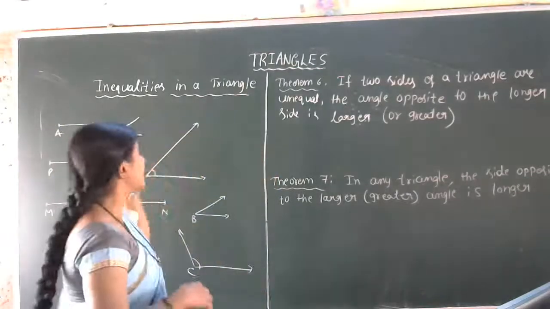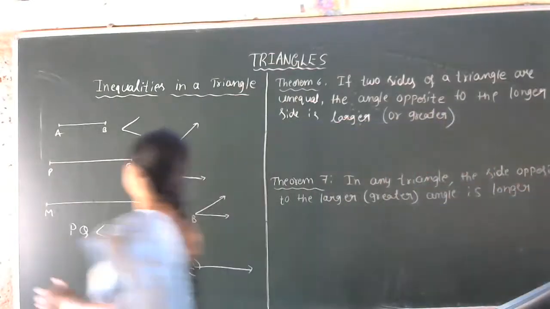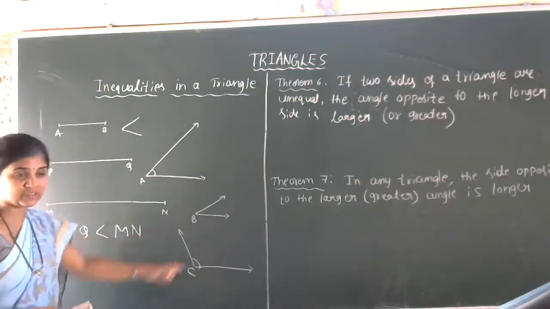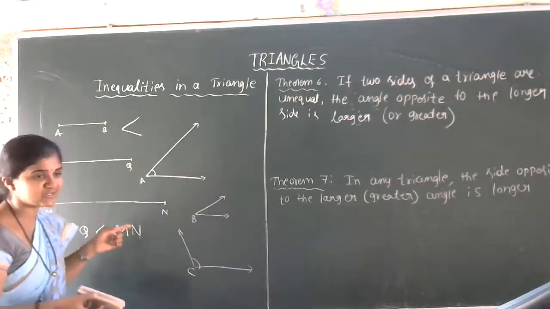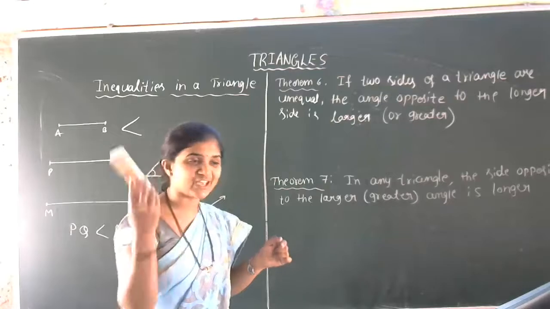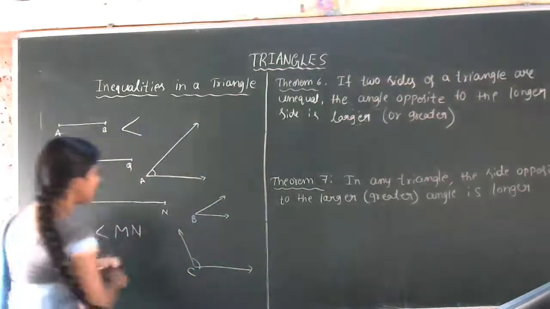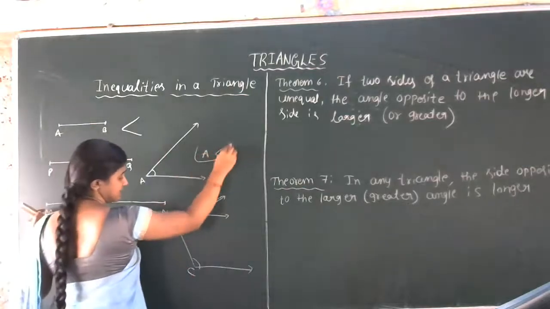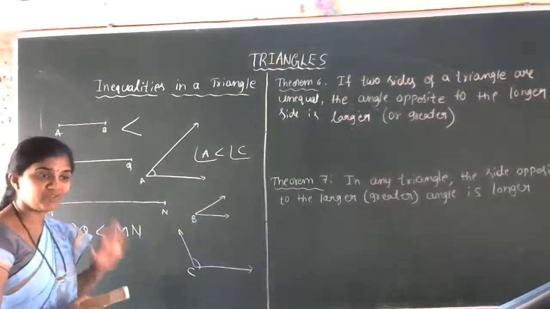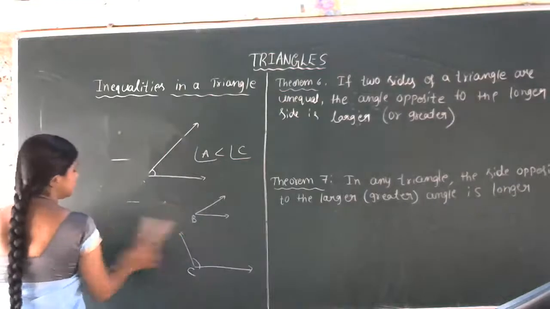So inequalities in a triangle. That is what we are going to discuss today. You all know this concept. This is a basic concept. Even 5th or 6th standard students can identify which side is greater, which angle is greater, which angle is smaller, and how to compare the angles. Angle A is less than angle C. Angle A is less than angle C. This is how to write it, we all know this, right? So now we'll enter today's topic.